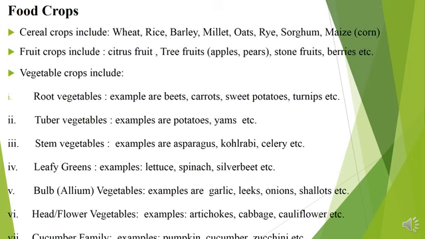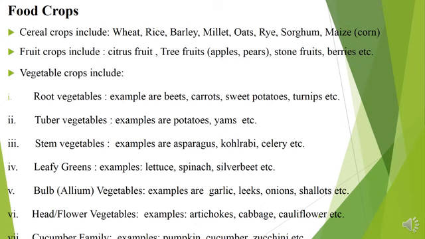The food crops, as we know, serve as a source of food for us. In the food crops, we have the cereal crops, such as wheat, rice, barley, millets, sorghum, and maize. We have the fruit crops, different kinds of fruits, the berries, the apples, the pears, and we have the vegetable crops, which include the root vegetables, the tuber vegetables.